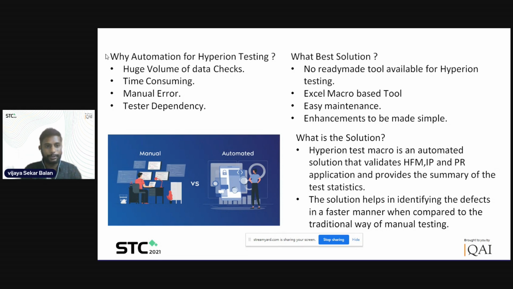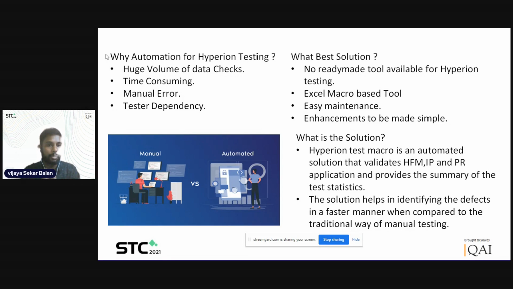That's why we call it manual error. And then tester dependency, which is an interesting piece. When we do it manually, a subject matter expert tester has to be there to prepare the template, prepare the test data, do the data validation, and do further analysis in case any mismatch happens in the validation. That is the tester dependency.